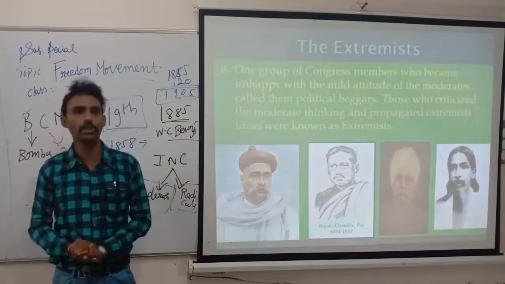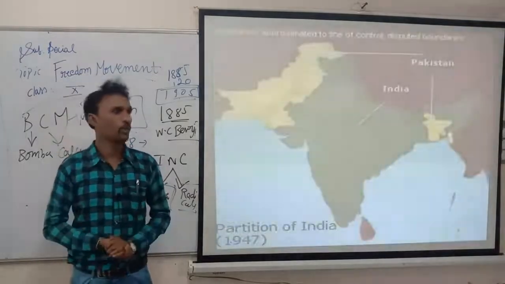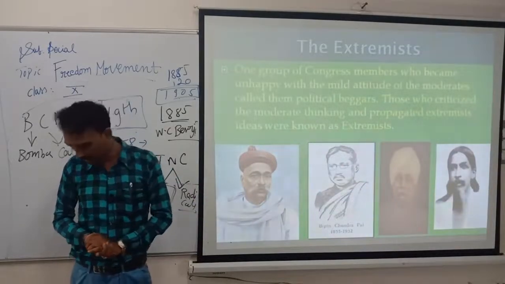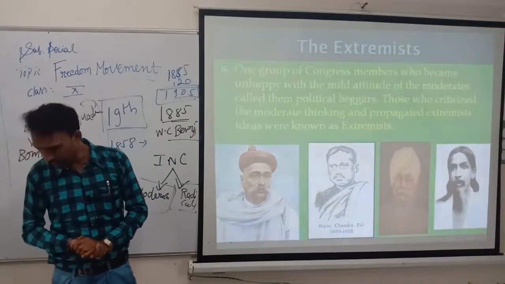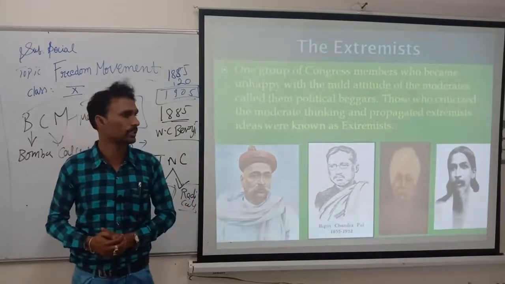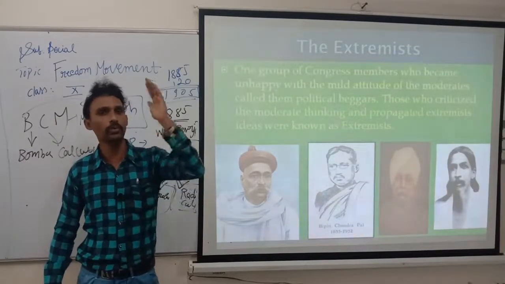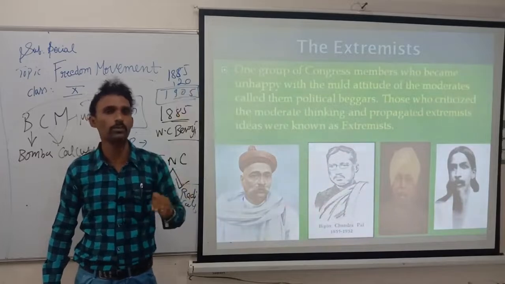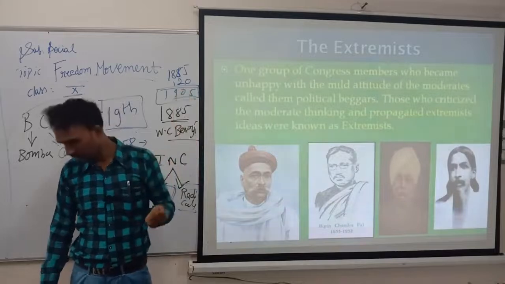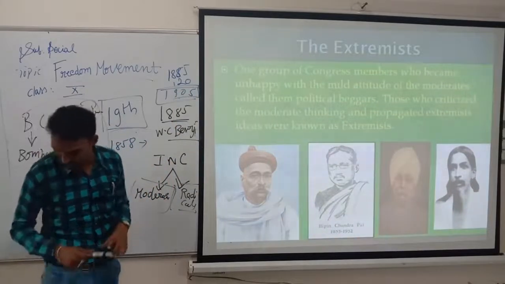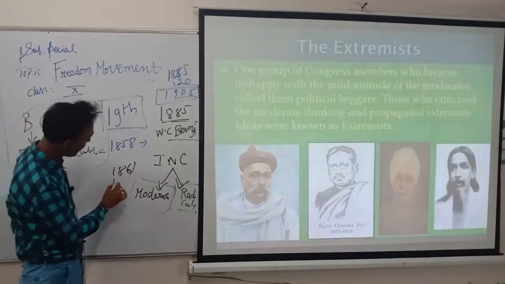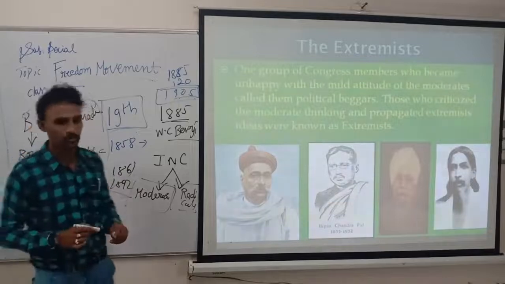Suppose you beat one person, they too will beat. If you kill one person, they too will kill the Britishers. That type of people they are. So they demanded that for them also membership in the Indian Legislative Assembly was required. What the Britishers did was keep the higher posts only for British, and lower posts were given only to Indians. But they demanded that we too require higher posts. Like that he has quoted. That period is 1861 to 1892, till there, moderates only.